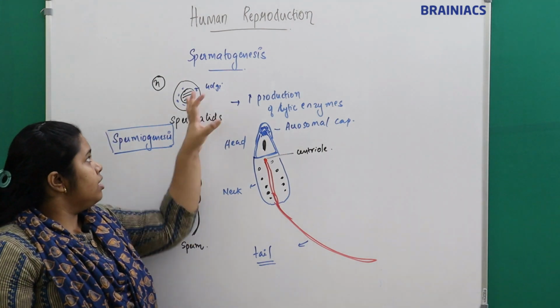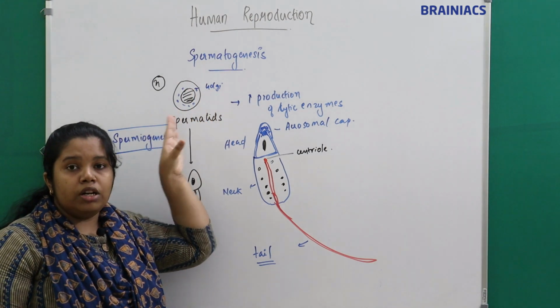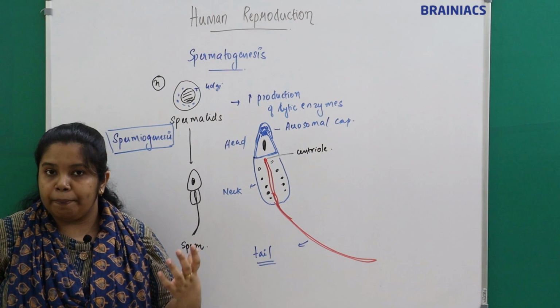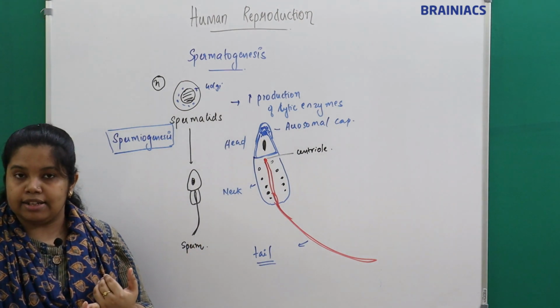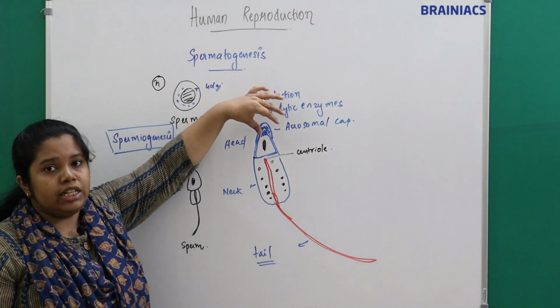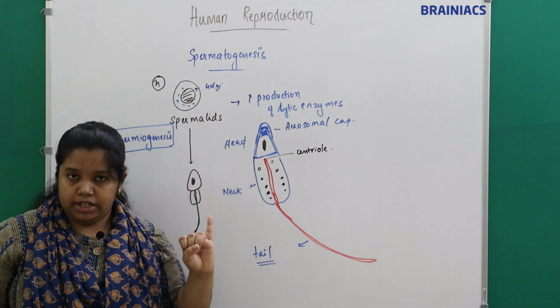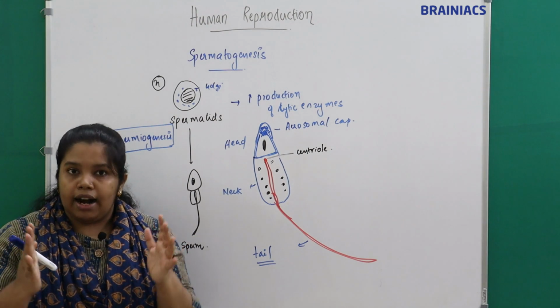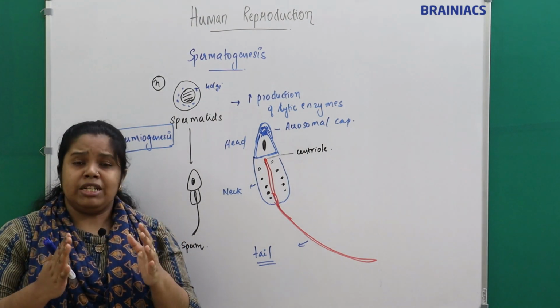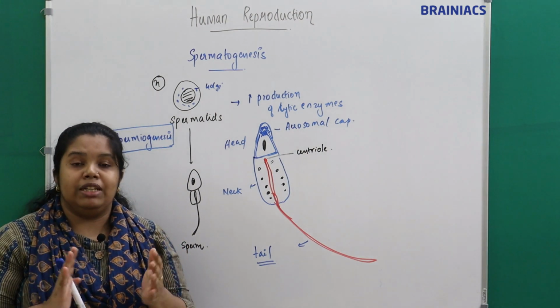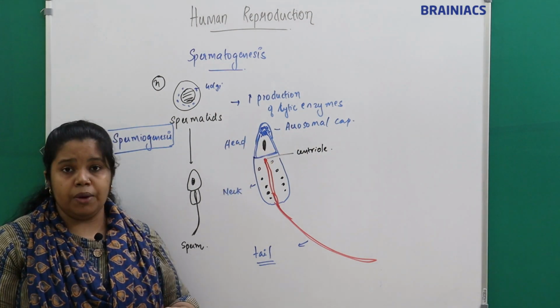So this round oval shaped cell with a central nucleus, what happens? The Golgi apparatus starts to produce the lytic enzymes and forms an acrosomal cap with the lytic enzymes at one end, right? The nucleus gets condensed and the nuclear material is tightly packed and forms the head of the sperm.